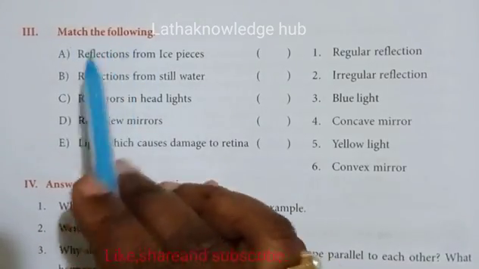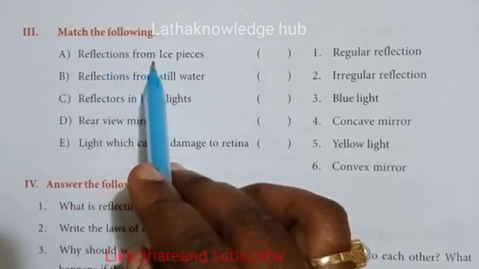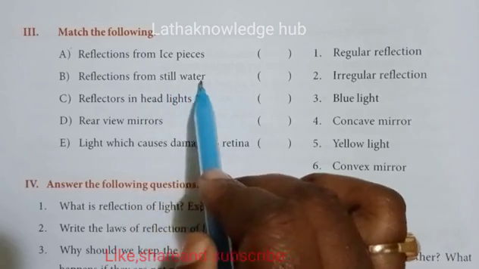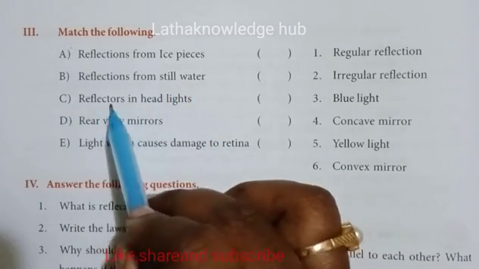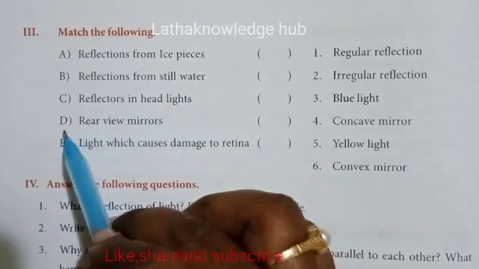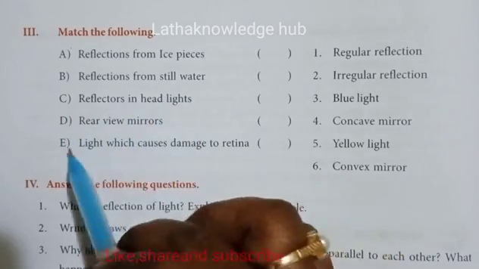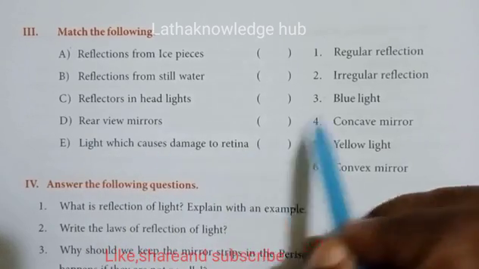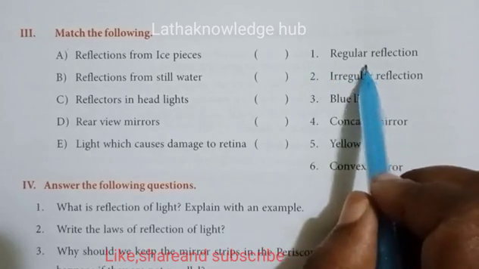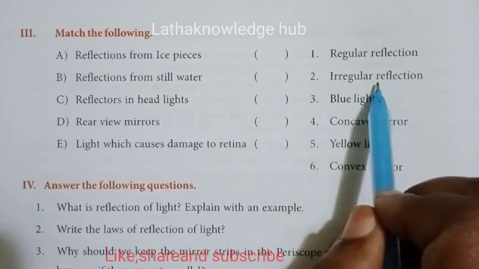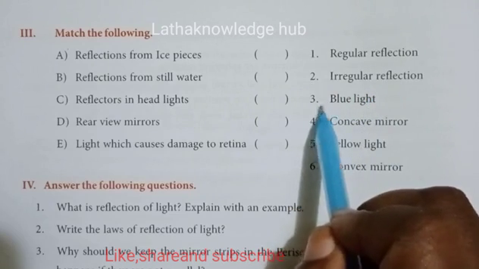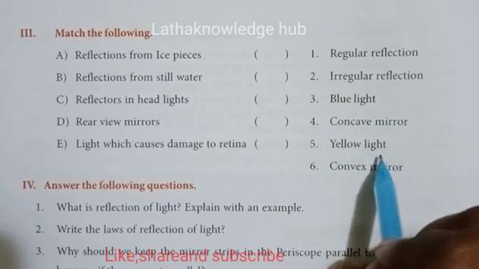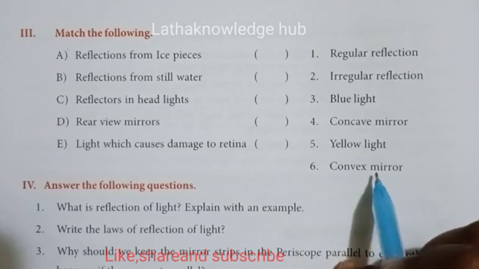Now match the following. A. Reflections from ice pieces. B. Reflections from still water. C. Reflectors in headlights. D. Rear view mirrors. E. Light which causes damage to retina. On this side: 1 regular reflection, 2 irregular reflection, 3 blue light, 4 concave mirror, 5 yellow light, 6 convex mirror.